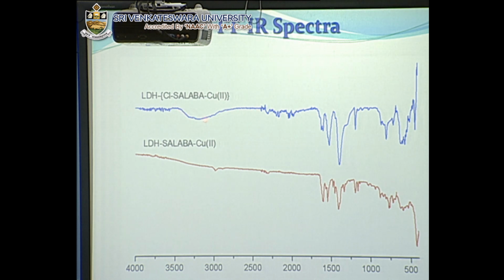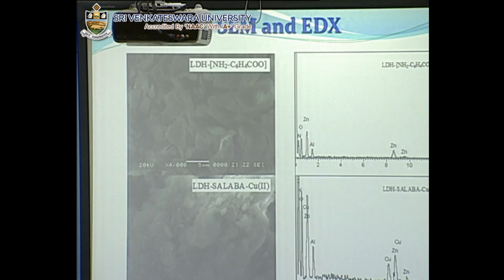The peaks between 3100 and 3600 are due to the OH stretching peaks, and one more important peak at 1615 is due to the imine peak, C=N, which occurs in our ligand, and the peaks between 750 and 650 are due to the metal-oxygen and metal-nitrogen stretching.